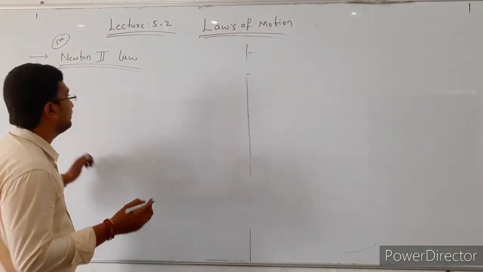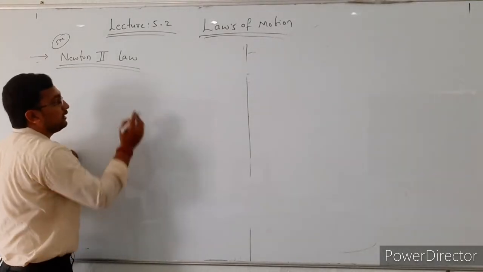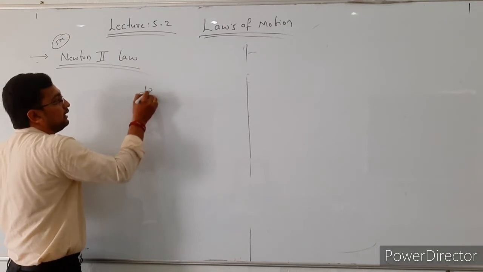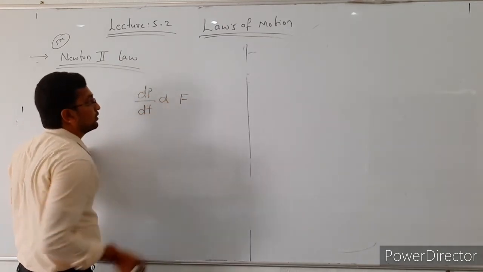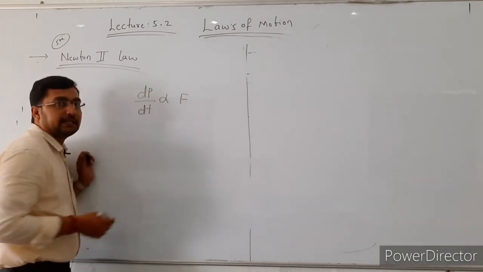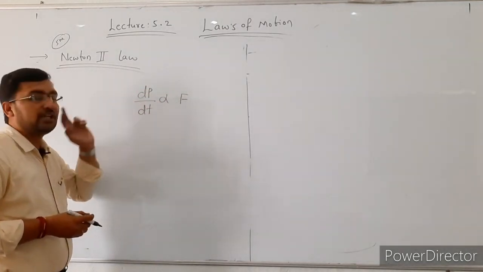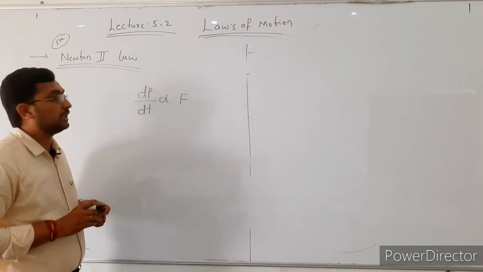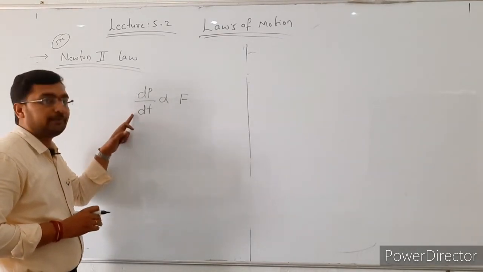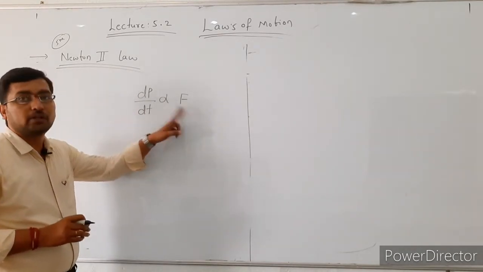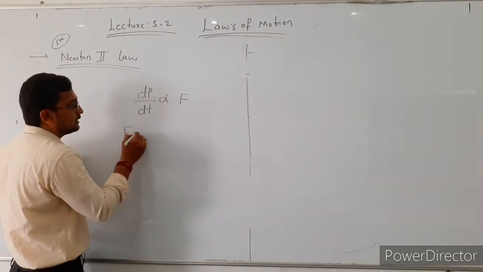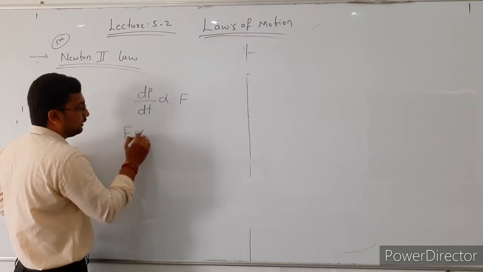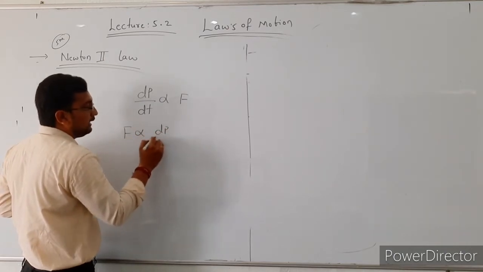According to the statement, the rate of change of momentum, that is dp by dt, is directly proportional to the force. Here dp by dt indicates that the momentum changes with respect to time. So force is directly proportional to dp by dt.